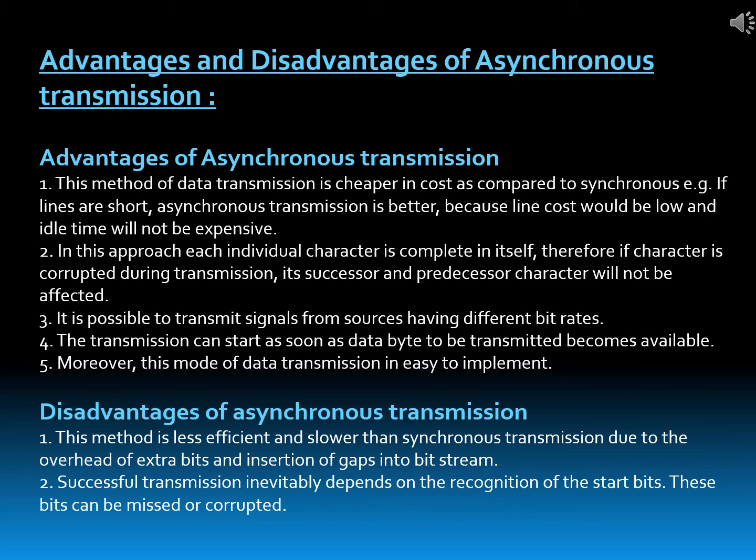In this approach, each individual character is complete in itself. Therefore, if a character is corrupted during transmission, its successor and predecessor character will not be affected. It is possible to transmit signals from sources having different bit rates. The transmission can start as soon as data bytes to be transmitted become available. Moreover, this mode of data transmission is easy to implement.